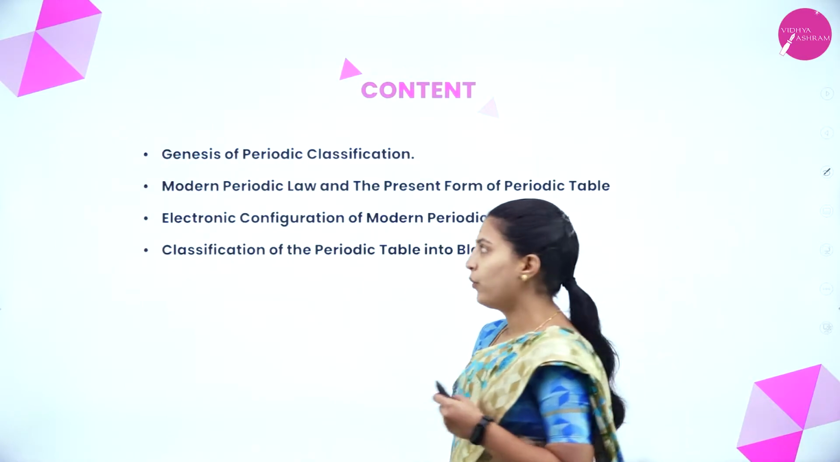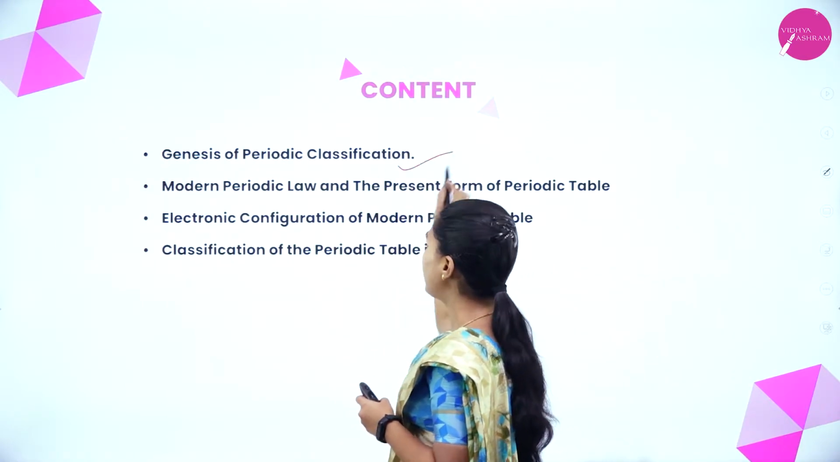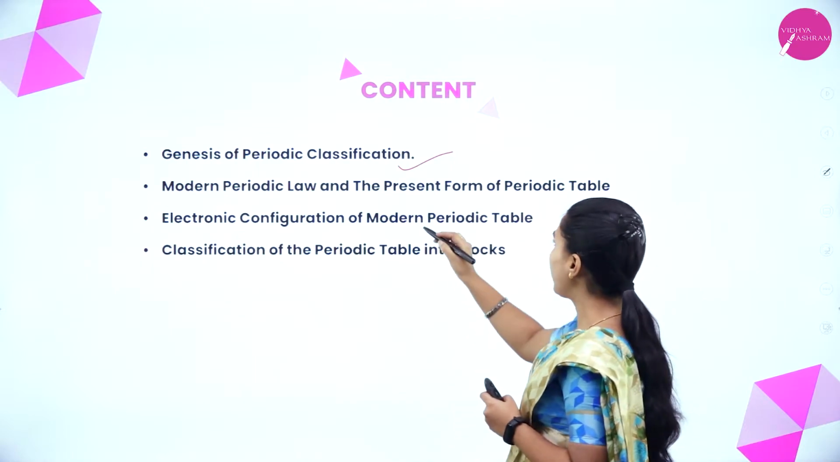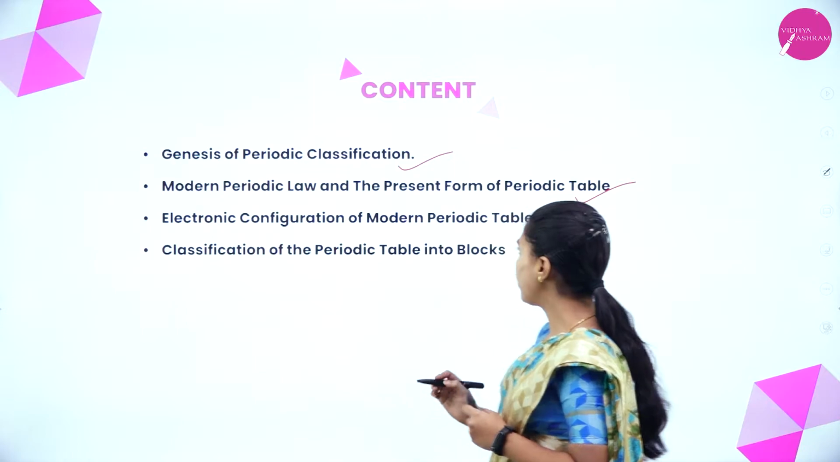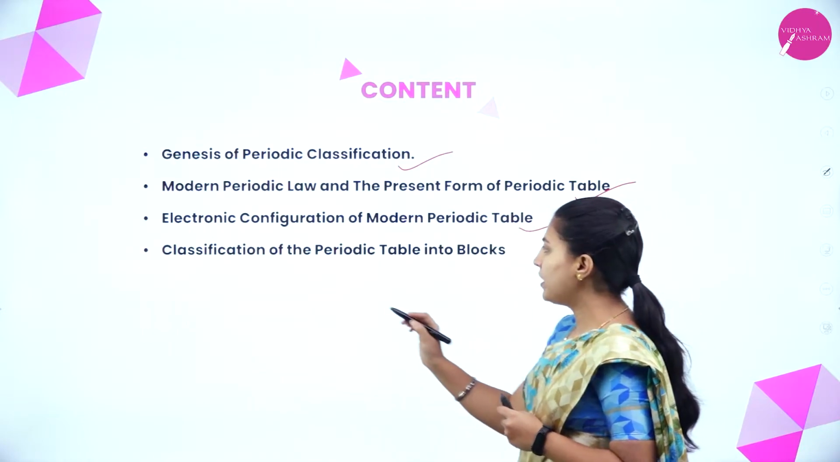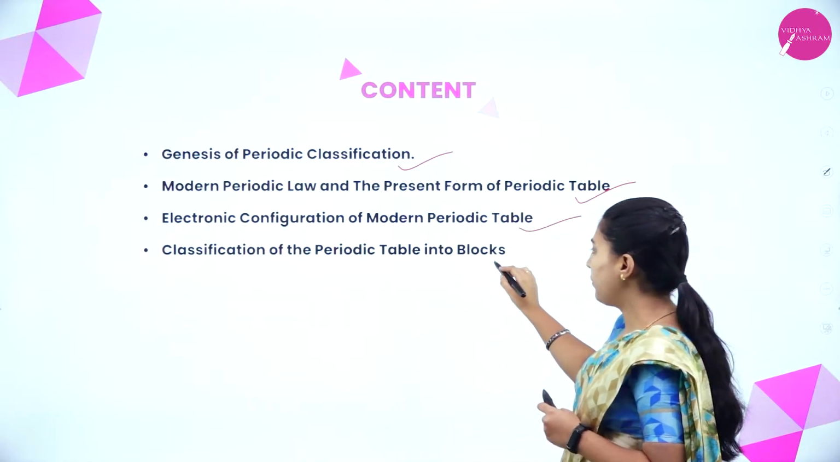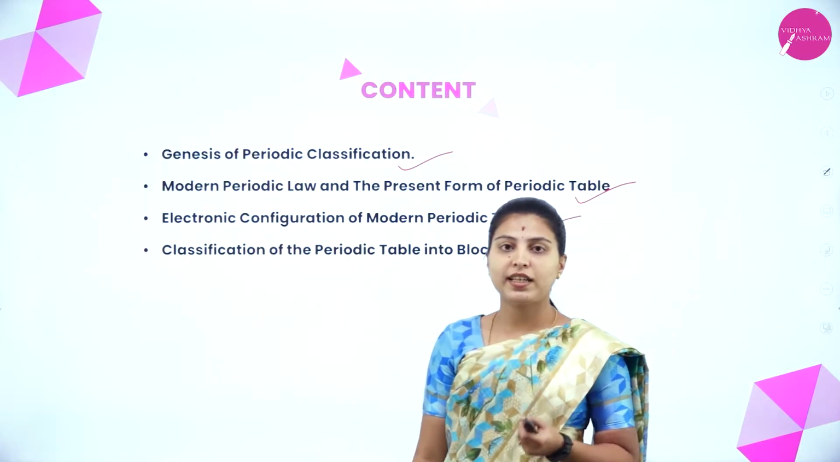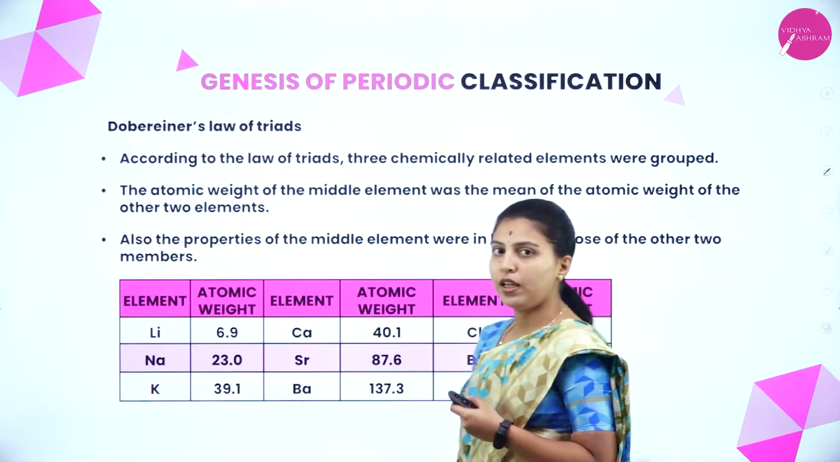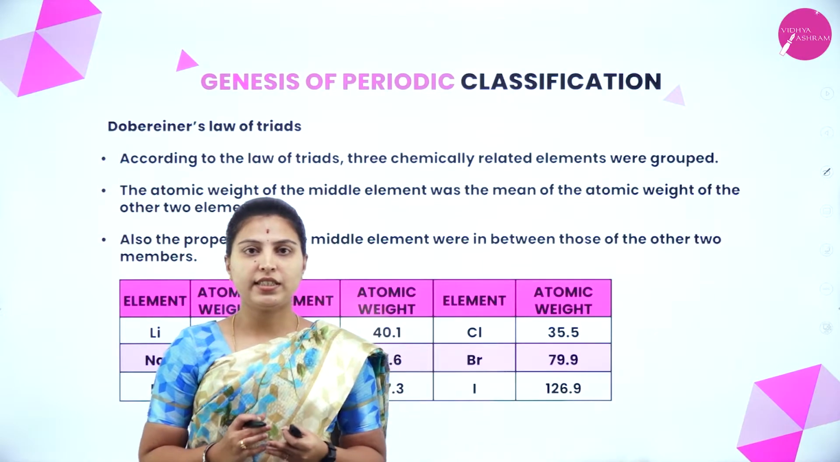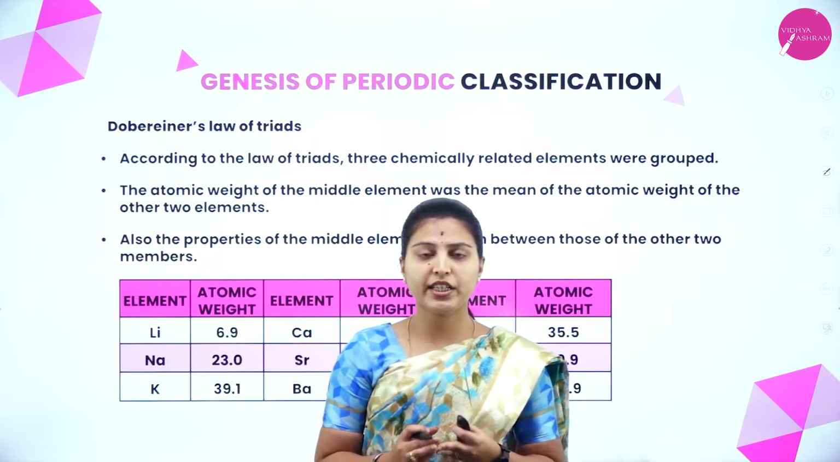In this session, we will see the genesis of periodic classification, the modern periodic law and the present form of periodic table, electronic configuration of modern periodic table, and classification of the periodic table into blocks. These are the contents we are going to discuss today. So first, we will see the genesis, or the introduction part.